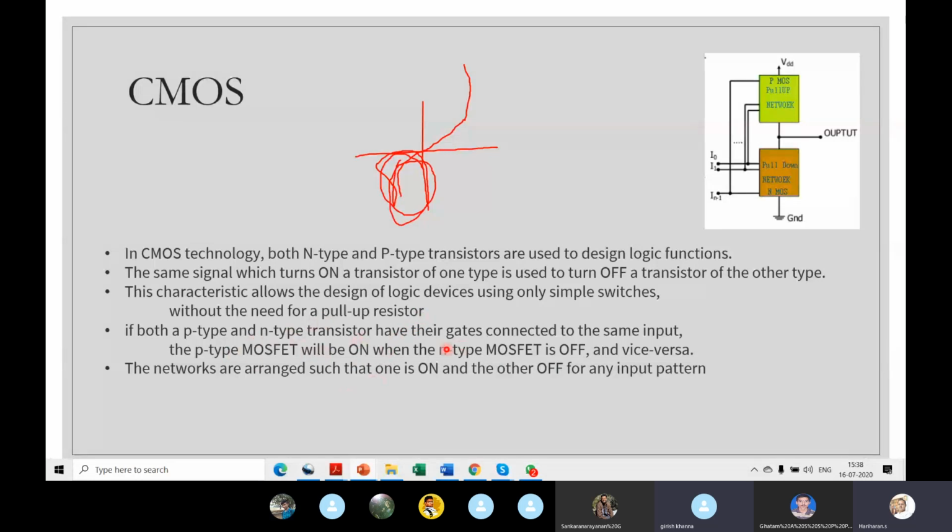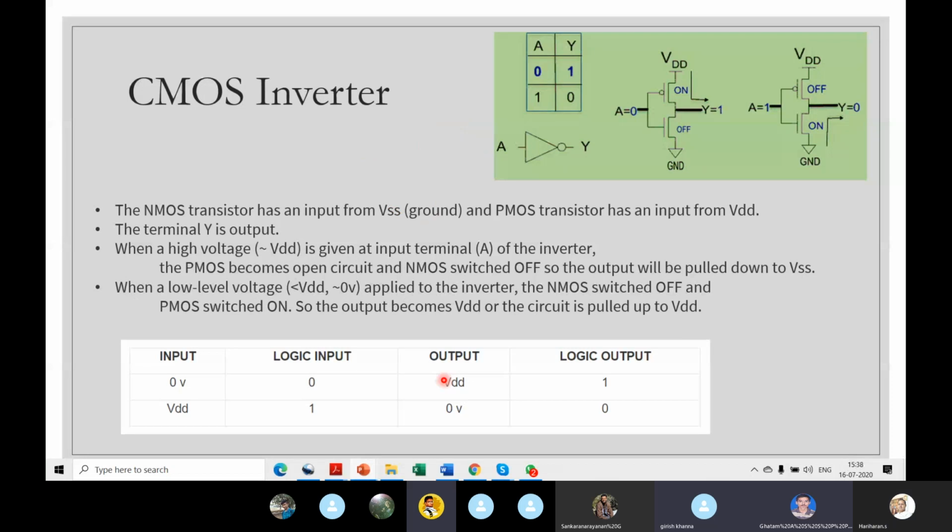So for both the p-type and n-type transistors, the gates are connected to the same input, right? So the p-type MOSFET will be on and the n-type off, and vice versa. Both gates are shorted together and connected as an input, so only one can be on at a time. That's the concept. Understand what CMOS is?